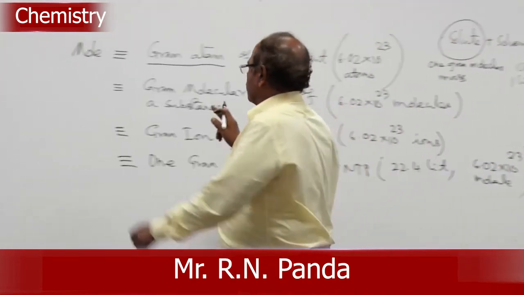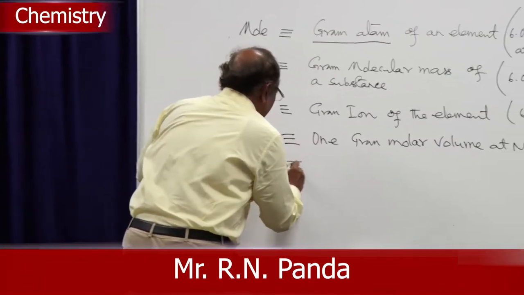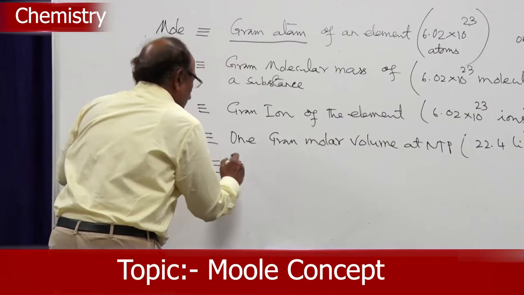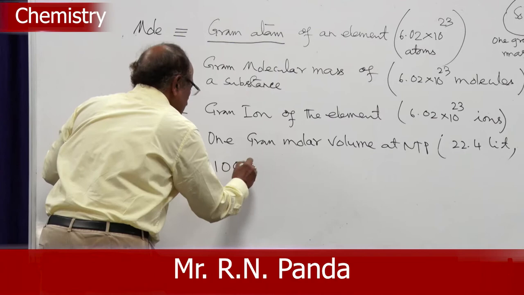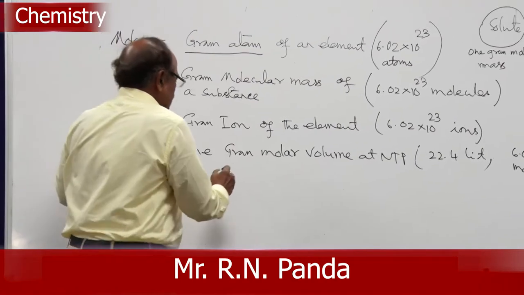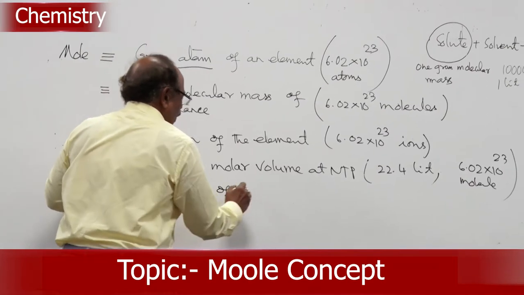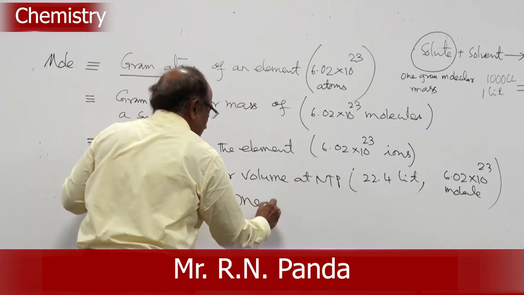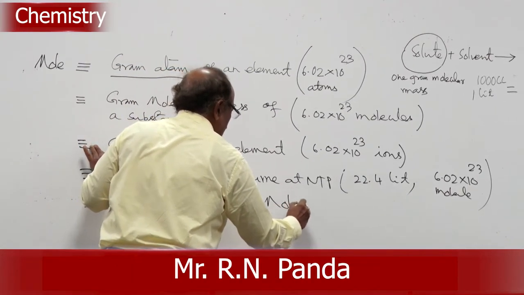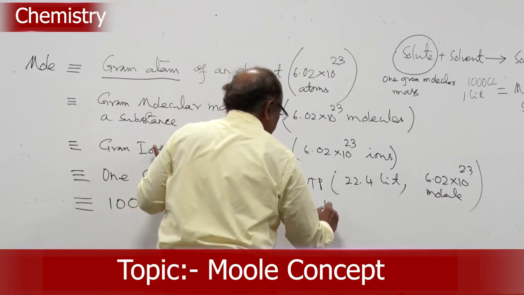So, the mole can also explain this: it is equivalent to 1000 cc of 1 molar solution.